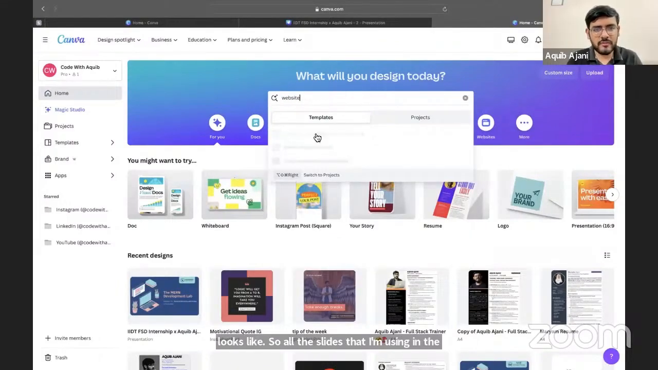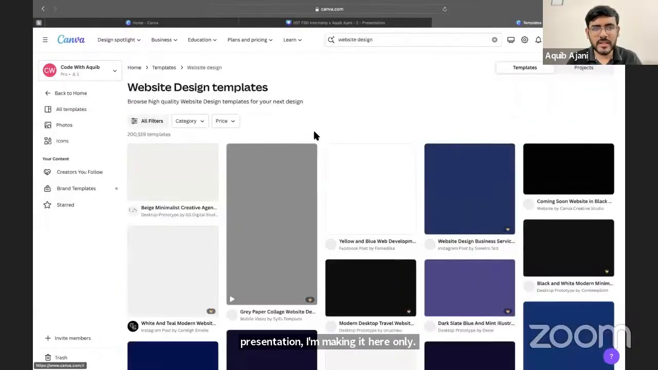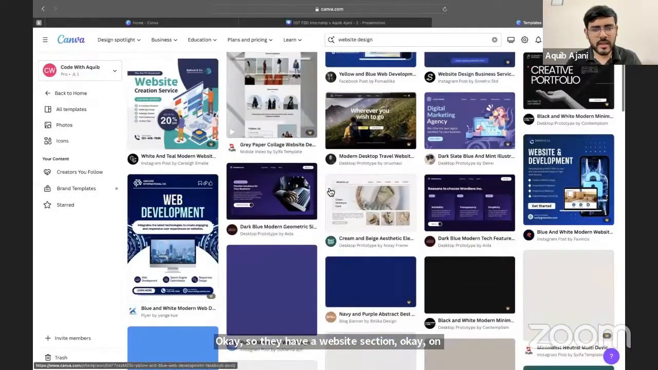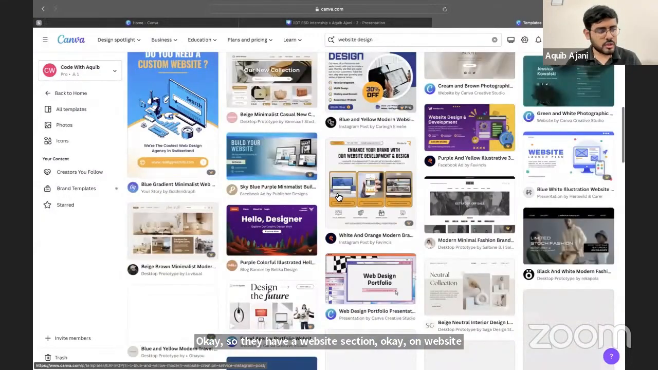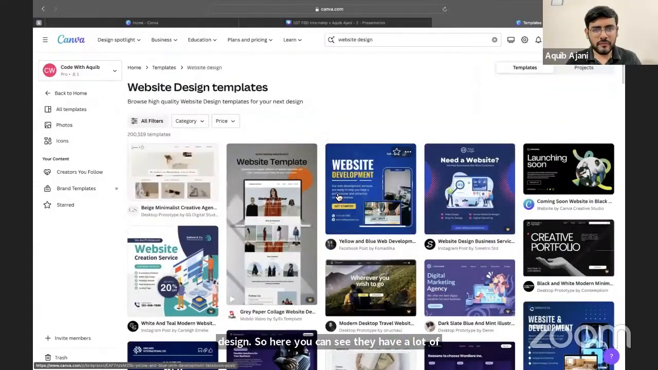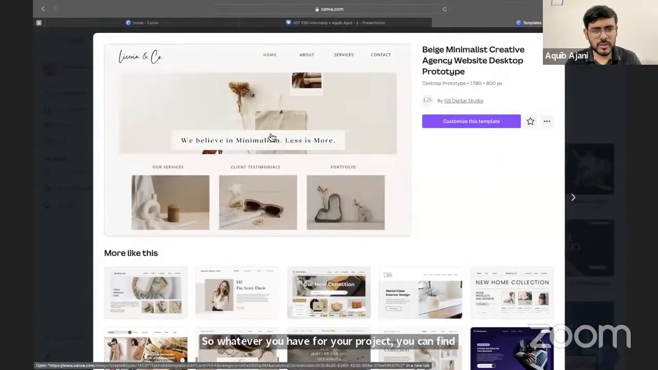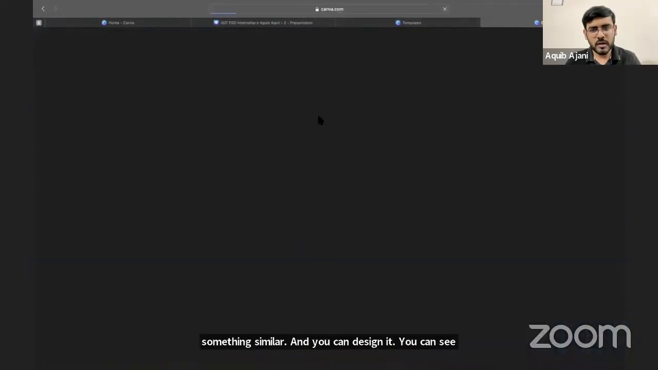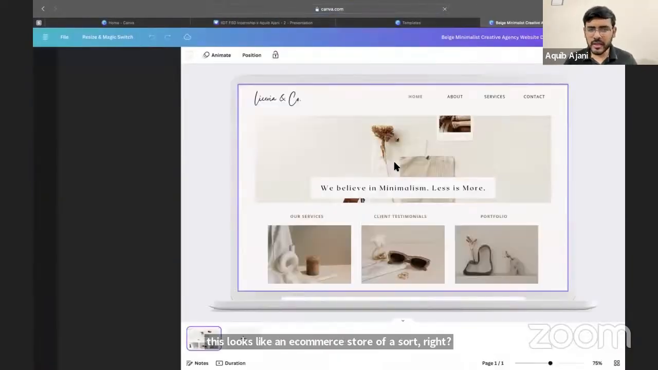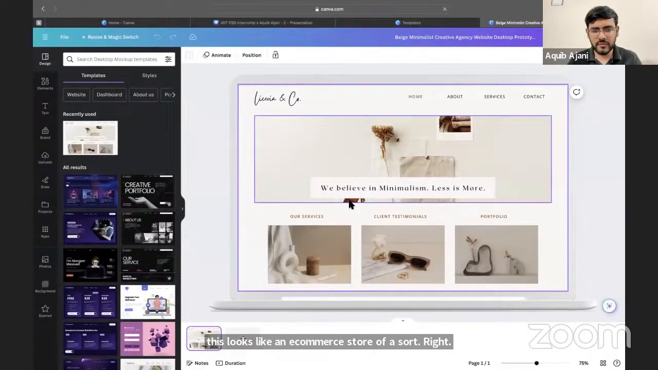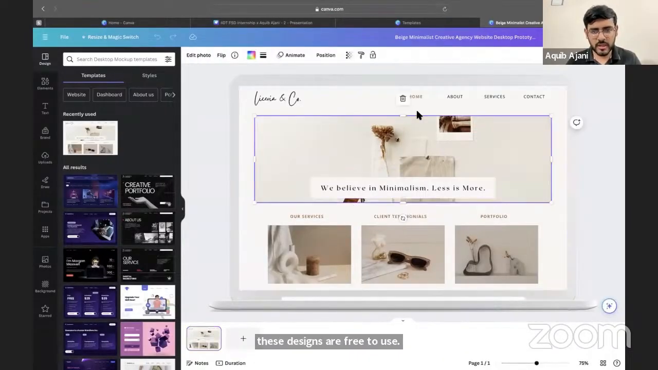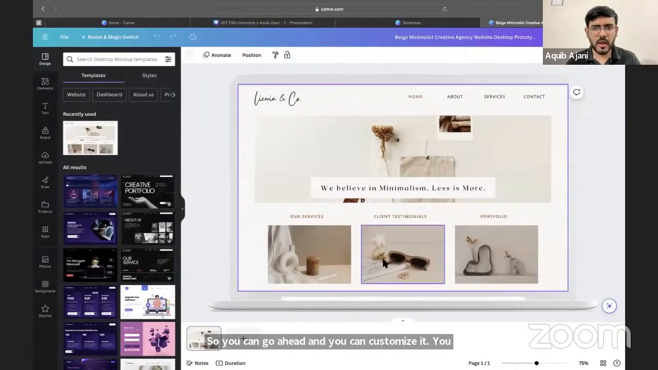Okay. So they have a website section on website design. So here you can see they have a lot of templates also. So whatever you have for your project, you can find something similar and you can design it. You can see this looks like an e-commerce store of a sort, right? So you can just click on that and it's free. Most of these designs are free to use. So you can go ahead and you can customize it. So you can replace this image, change the links, all of that.